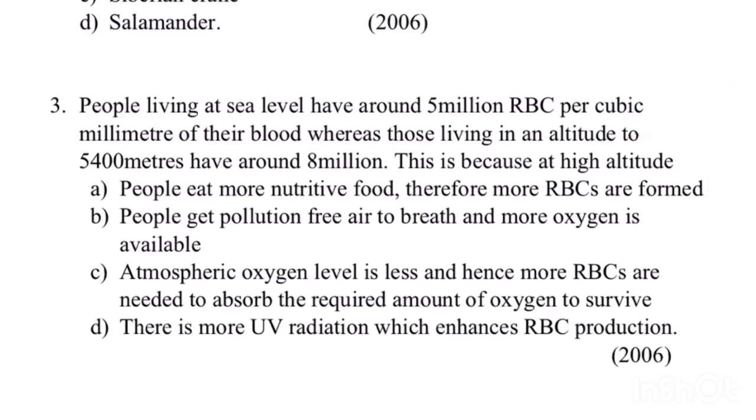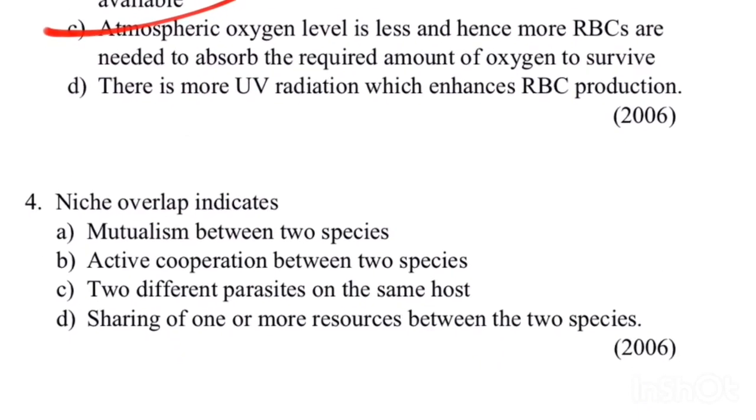This we have studied. So, people eat more nutritive food. This is not the correct answer. People get pollution free air to breathe and more oxygen. This is also not the answer. Atmospheric oxygen level is less, and hence the RBCs are needed to absorb the required amount of oxygen to survive. This is the correct answer. Let's go with the last one. There is more UV radiation which enhances RBC production. This is also not the correct answer. So here the correct answer is atmospheric oxygen.